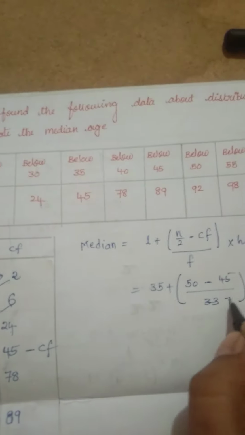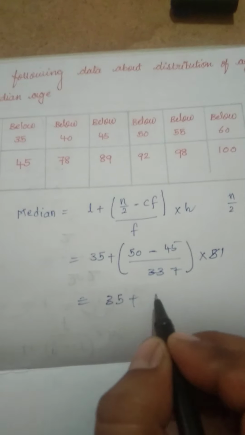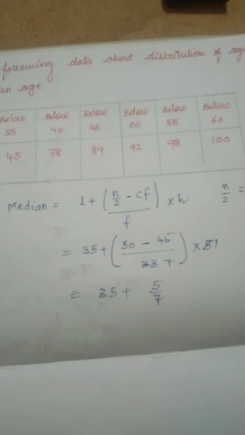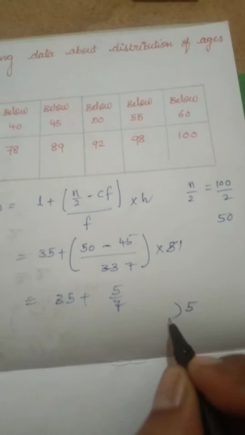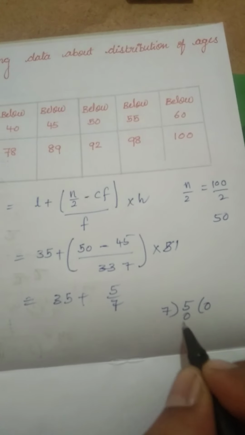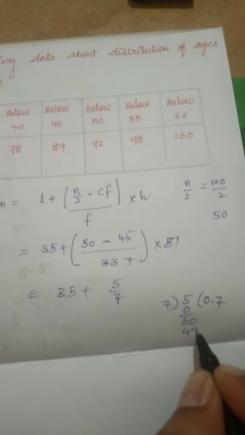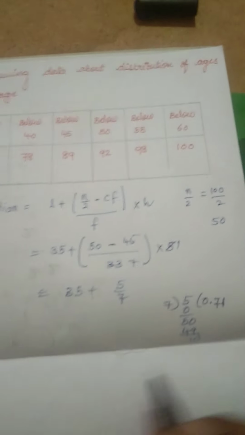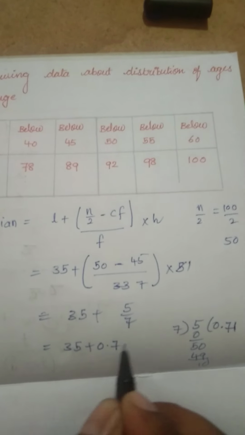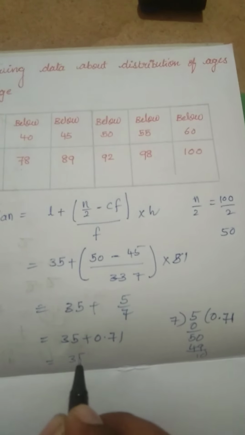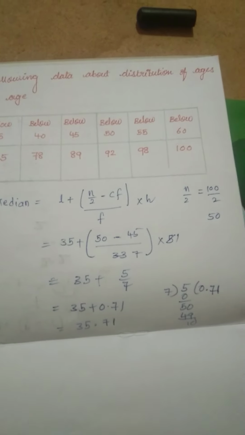So 35 plus 5 by 7. 5 divided by 7 is 0.71. So 35 plus 0.71 is equal to 35.71. So that is our median age.